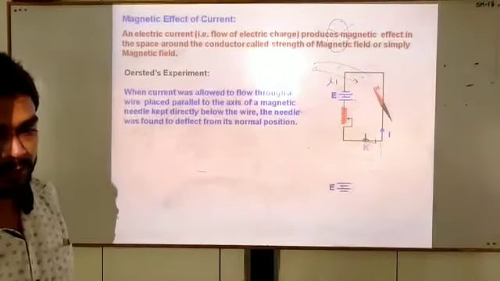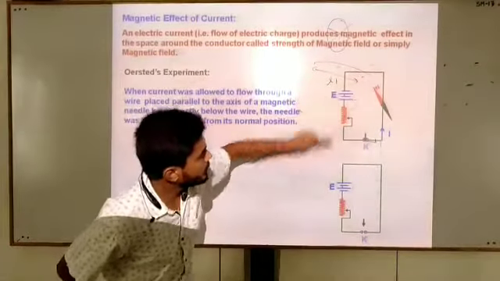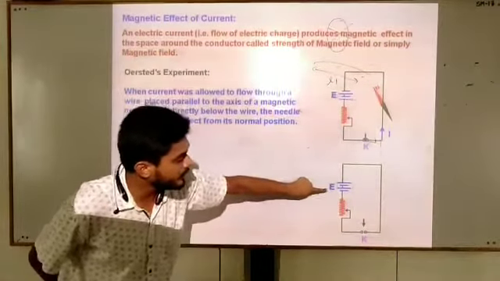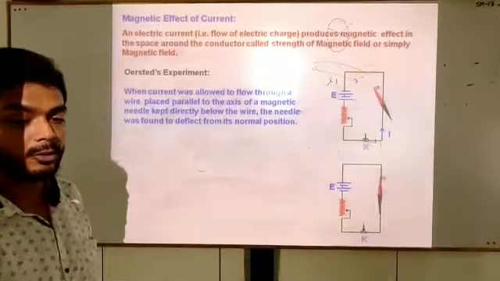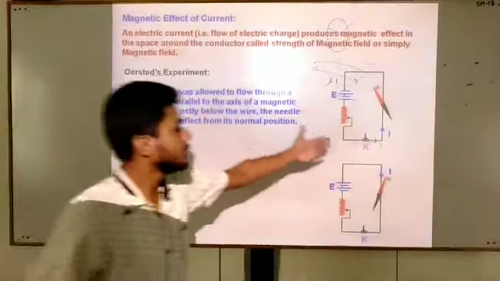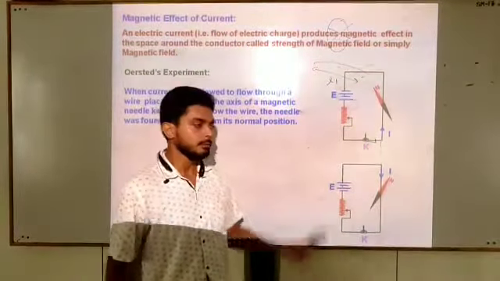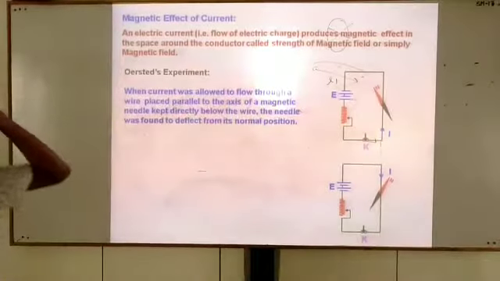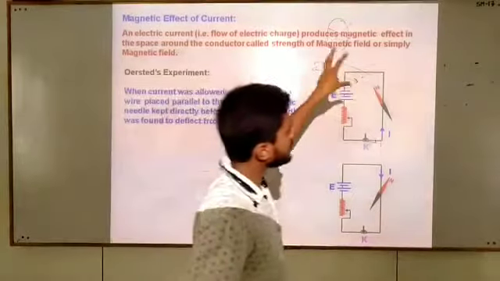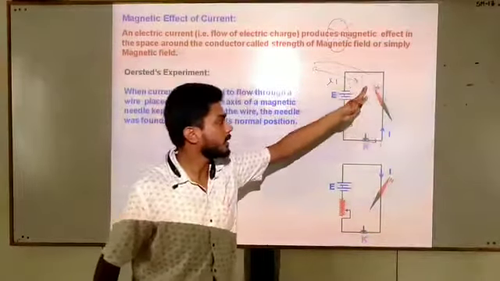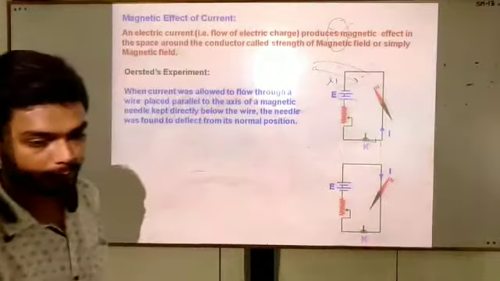In the next experiment, we are going to reverse the direction of current. You can observe here that the polarity of the battery has been reversed. Now what happens? When you close the switch, the compass shows deflection in a different direction. In these two deflections, we can observe that there is the existence of something due to which the compass shows deflection, and that is the magnetic field.